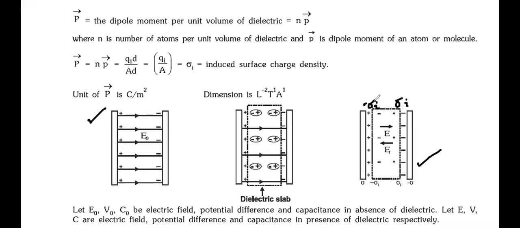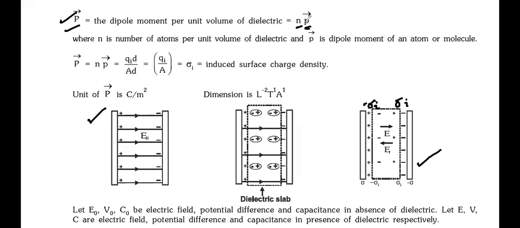And we have already calculated sigma by the concept of electric field. So basically this dipole moment is called a polarization vector, as simple as that. Now, n is the number of dipole moments per unit volume, so this capital P is n into small p. This is just a definition, nothing to worry about.